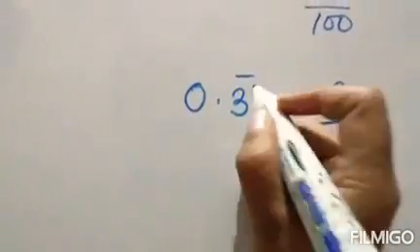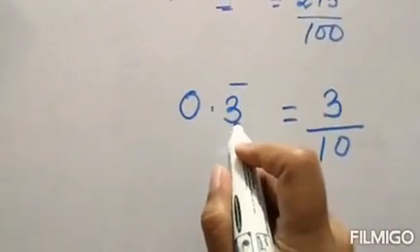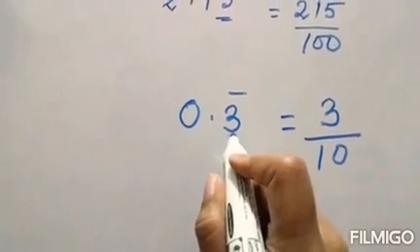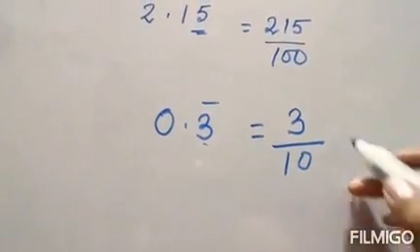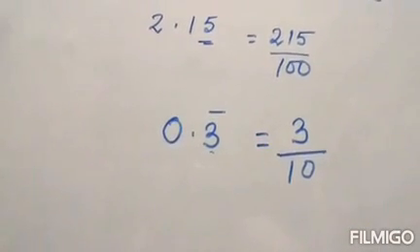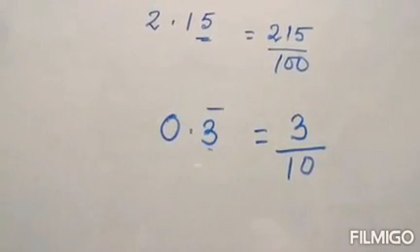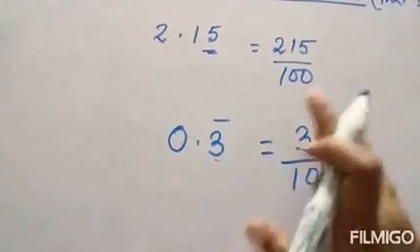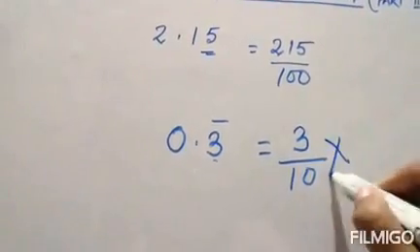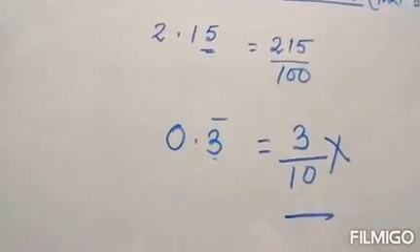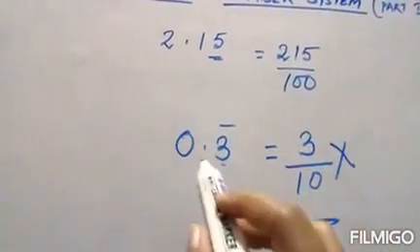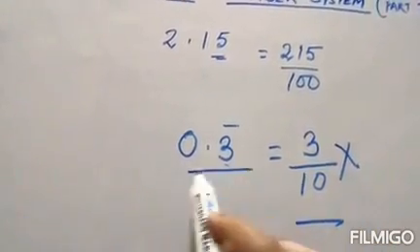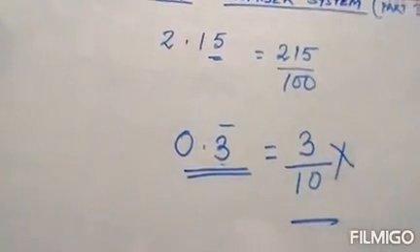You see, this has a bar, which means this 3 will be occurring continuously. So how many zeros will you put? You have no clue. So how do we solve this type of problem? That is not the way of expression. So how do we convert a number like this to p by q form?